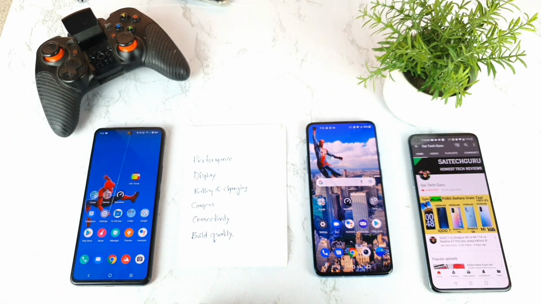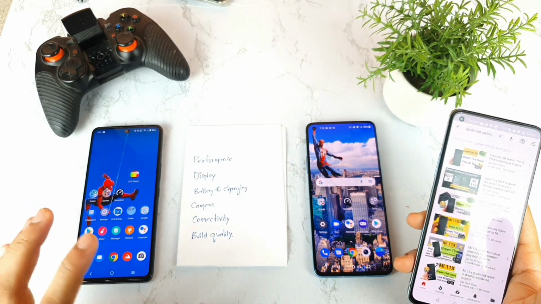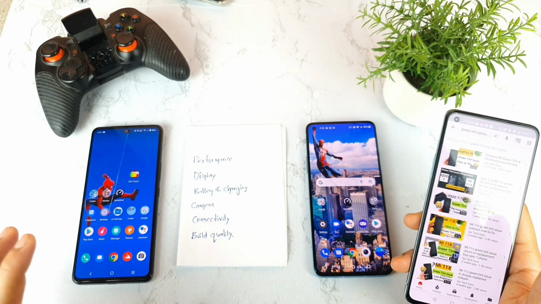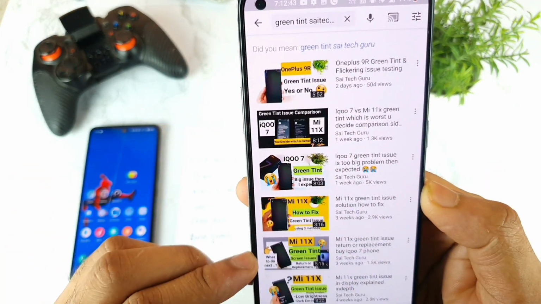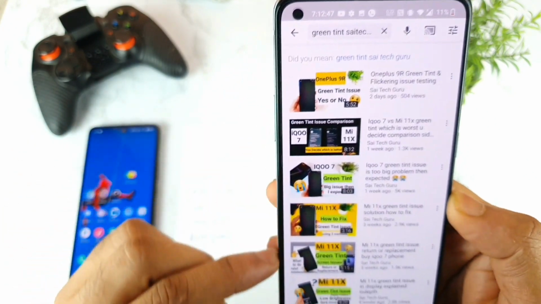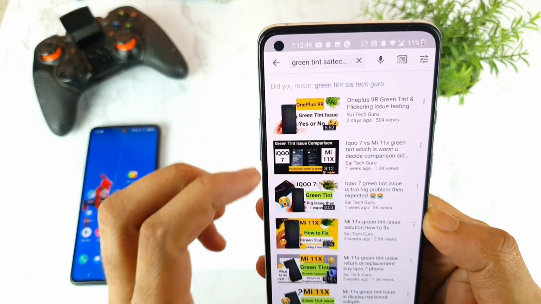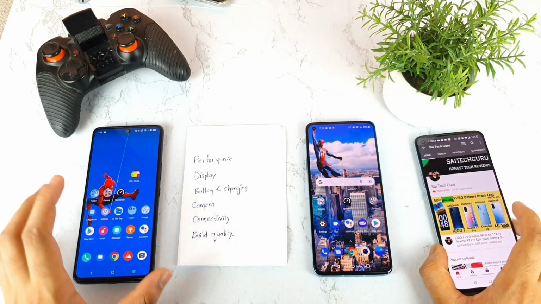So in terms of the display, slightly mixed thoughts because of the green tint issues which is going on in the IQ7 device, but I'm just waiting for my update as well to fix the green tint issue. I did plenty of videos on the green tint already. So just type in YouTube green tint SciTech Guru, you'll get all my videos which I uploaded on the IQ7 as well. So try to check those videos and you'll get a clear idea, friends, what is going on with this kind of green tint problem.